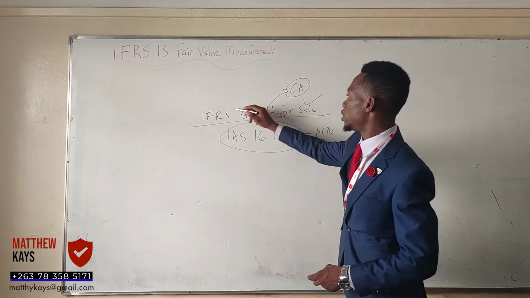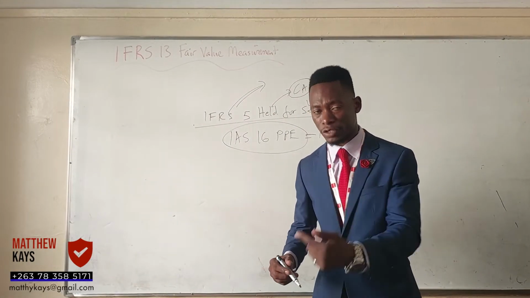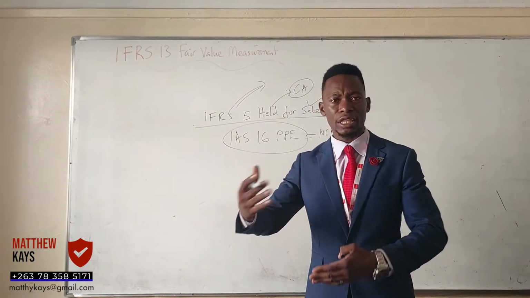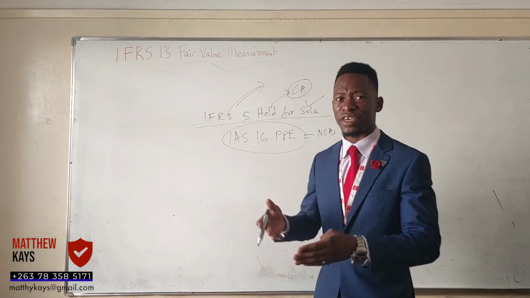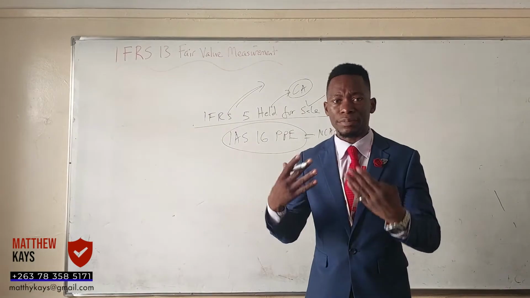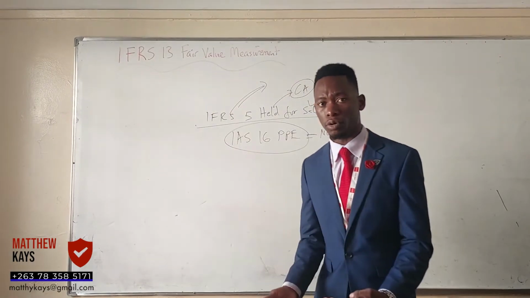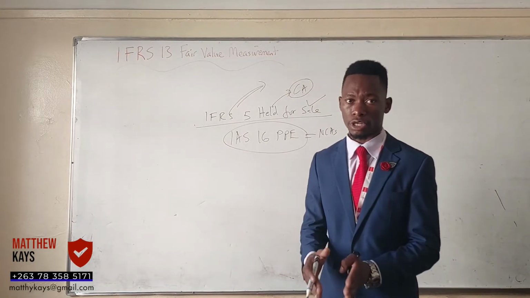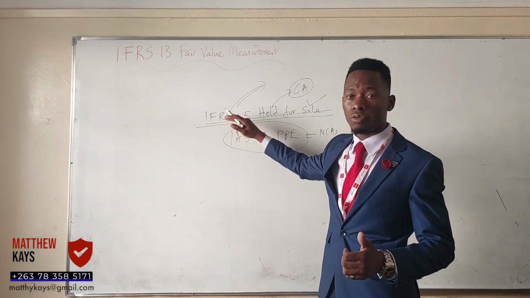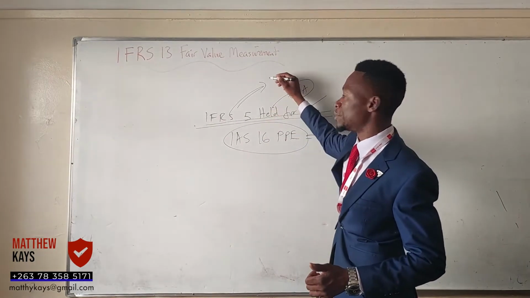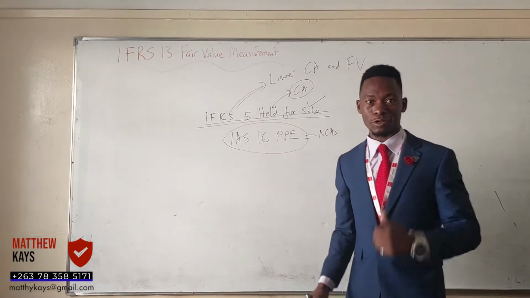Under IFRS number 5, we say an asset is classified as held for sale when it meets the conditions, such as management is committed to a plan to sell the asset, and you expect that the asset will be sold within a year. That's why you're classifying it as a current asset. Yes, there's an active program to locate buyers, and the price that you're charging is reasonable. So when it meets the conditions to be classified as held for sale, it will be recorded as a current asset, and we apply IFRS number 5, where we say it is measured at the lower of carrying amount and the fair value, less cost of disposal.